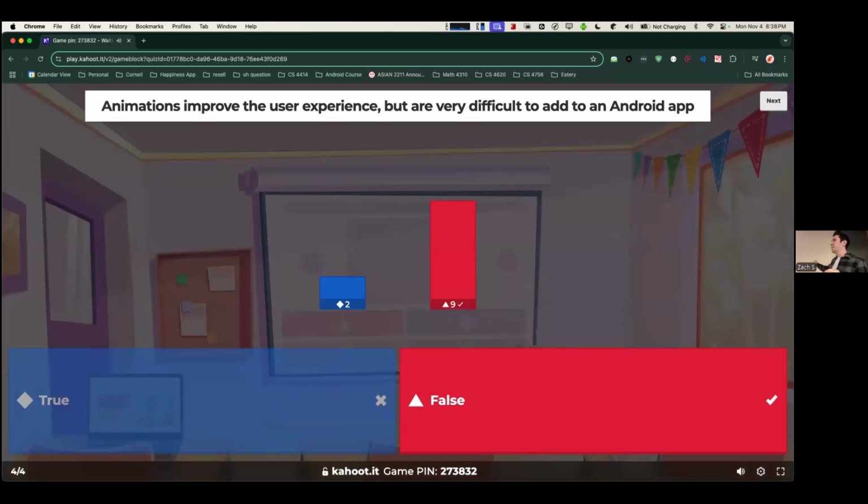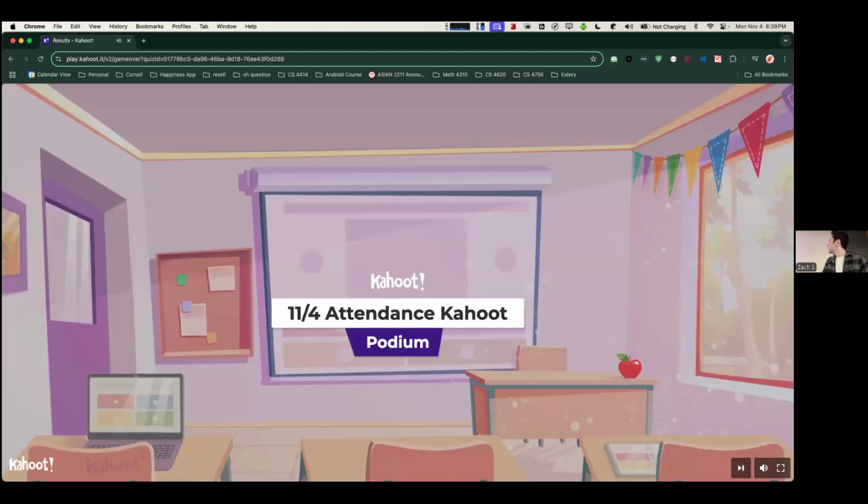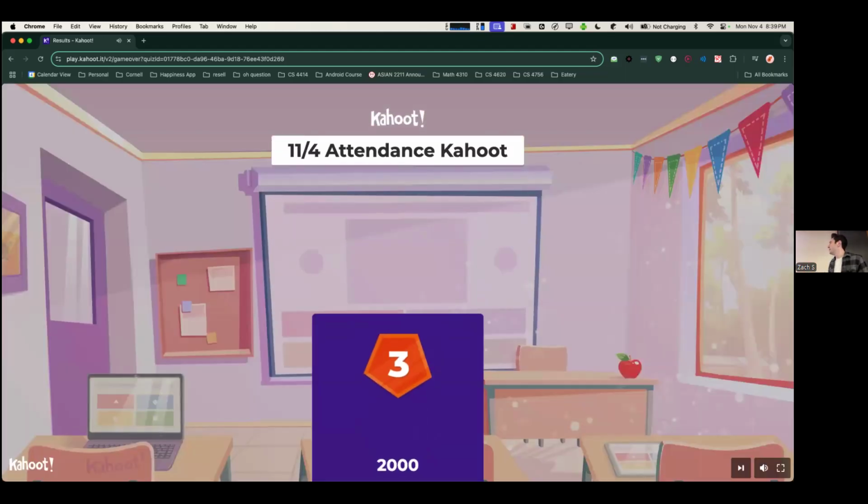Yeah, okay. So I said this was false because, as Mihili showed in the last lecture, animations are pretty easy to add on Android. Usually you just add a modifier like animate content size and then it will do most of the work for you. So I highly recommend, as you go on to develop apps in the future, adding animations. It makes the app feel so much better, but you barely even have to write any more code. So, just a reminder to add animations to your app.